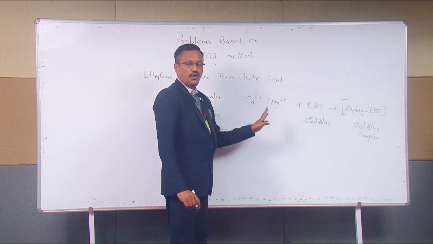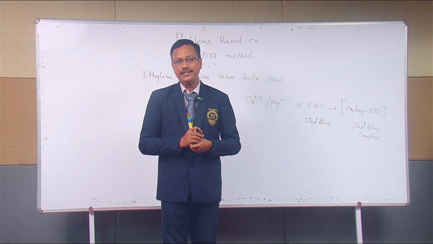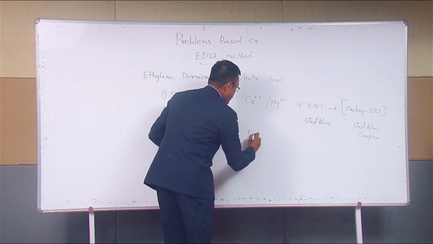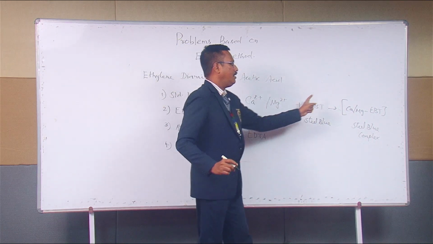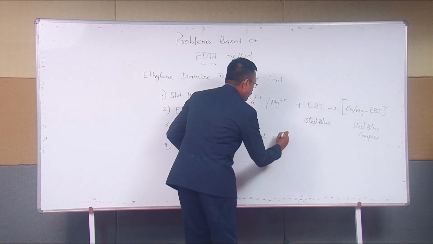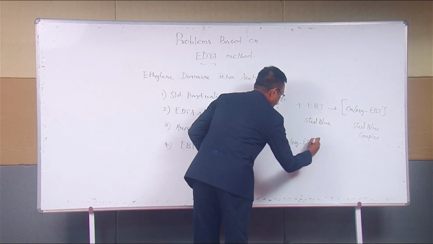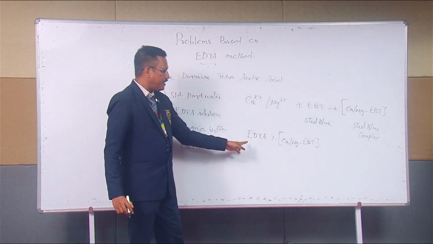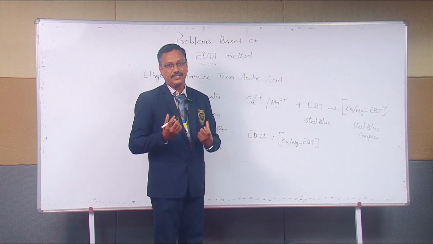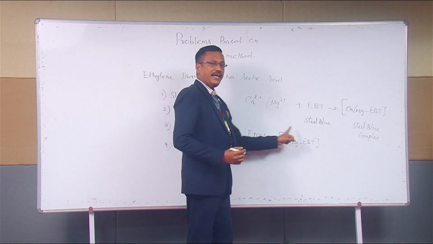Right? Now, what is the second step? The pipette solution is titrated against the EDTA taken in the burette. EDTA is slowly added to this pipette solution. What is the pipette solution now? It is the calcium, magnesium, EBT complex. Now, what happens? This is unstable. EDTA has a strong tendency to form a stable complex with calcium and magnesium. It replaces EBT.